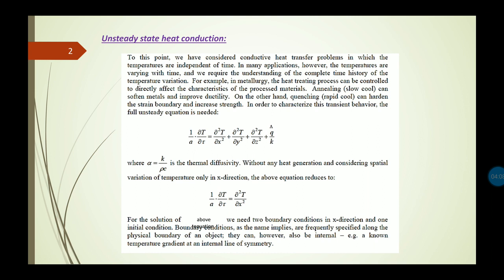Now, in case of a periodic transient state, the temperatures undergo periodic changes within the system, which are either regular or irregular, but it will definitely be cyclic because this is the periodic variation. What may be the examples of this periodic variation? These are the cylinder of an IC engine or the surface of the earth during a period of 24 hours. So these are the periodic variations or periodic transient state. So this is the basic concept in case of the conduction of unsteady state or transient state.